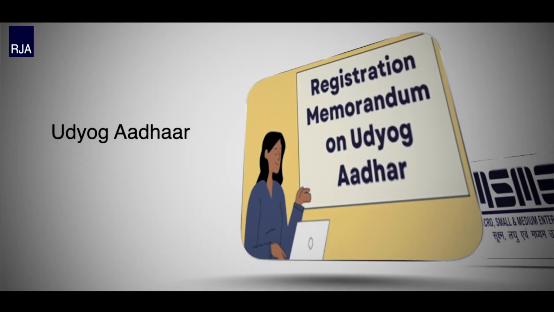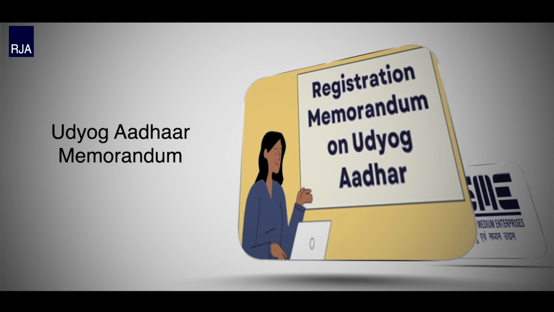Then comes the Udyog Aadhar Memorandum. Udyog Aadhar Memorandum is a one-page registration form run by the MSME Department of India, under which one can register their business for Udyog Aadhar by providing details of their Aadhar number and bank details. Udyog Aadhar registration is totally online and totally free of cost. You can file for more than one Udyog Aadhar memorandum with the same Aadhar number. After submitting the required details, enterprises will receive an Udyog Aadhar acknowledgement number on their registered email address.